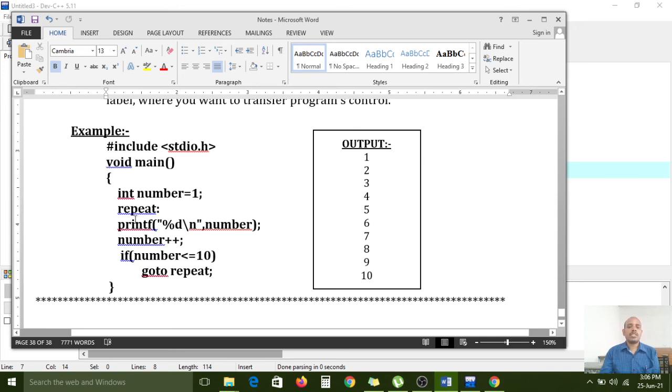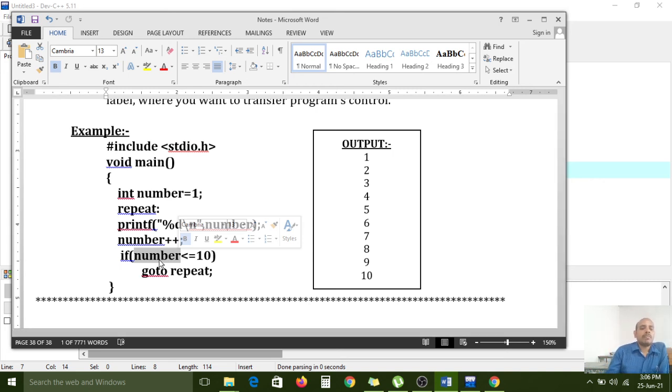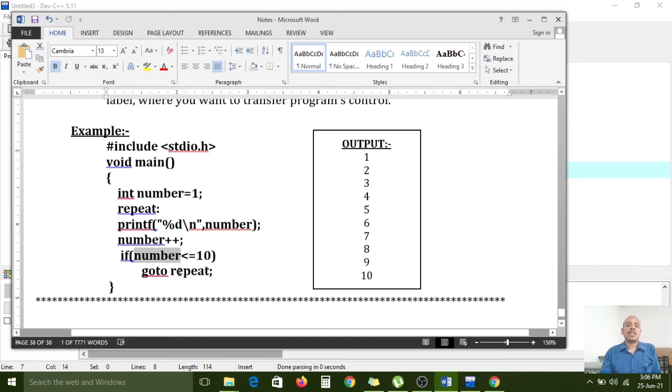After the repeat label, whatever statements we have, they will execute again and again until the condition becomes false. If the number is incremented to 11 on the 11th time, is 11 less than or equal to 10? No. So the condition becomes false, and only then will the goto statement stop the iteration. So the iterations will happen like that.